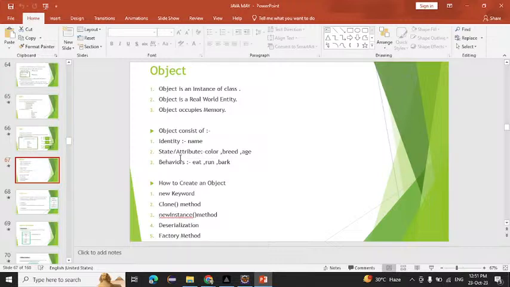It has some height, weight, design. Behavior means what task it does, like running, eating. State means the variables, and behaviors means the methods. So an object consists of three things: identity, state, and behaviors. These are the two pillars.